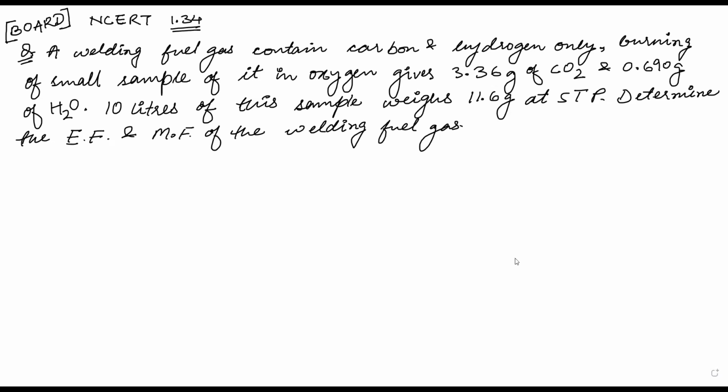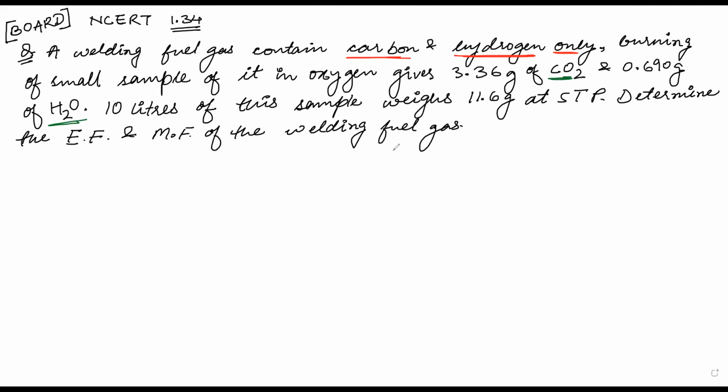So how will you approach this question? See, the first thing that they have stated is there is a welding fuel gas. It contains carbon and hydrogen only. That means it has only carbon and only hydrogen. Now the next thing is that burning of small sample of it in oxygen gives carbon dioxide, some amount of carbon dioxide and some amount of water.